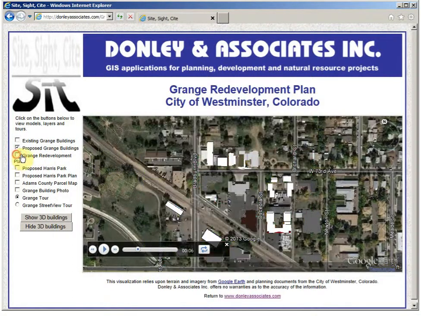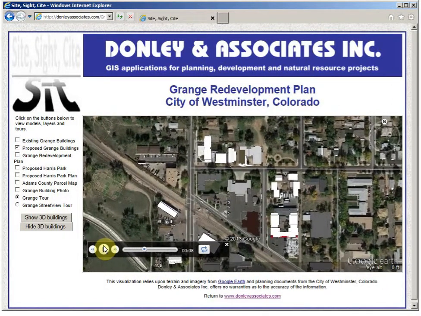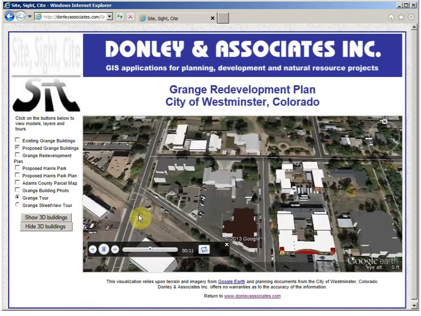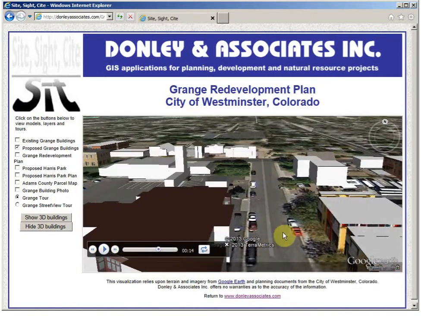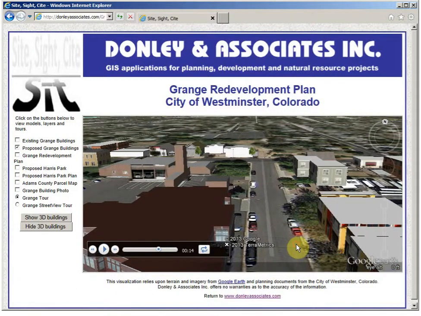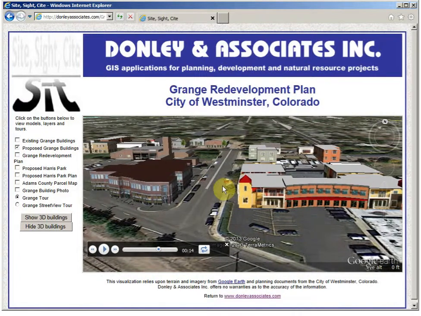I'm going to turn off the redevelopment plan and we'll launch this 3D viewer again so it'll start to run a tour to come back in and look at those individual buildings. I'm going to pause that now, and I can use my left mouse button and pan this. I'm going to push it up and a little bit to the left so I can start to see the individual buildings that we're talking about.